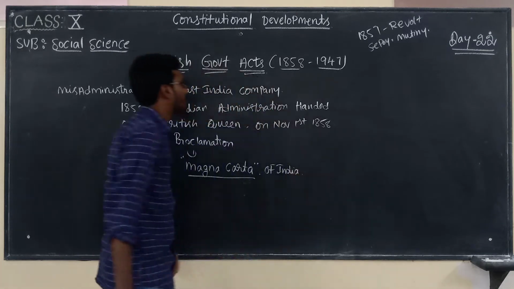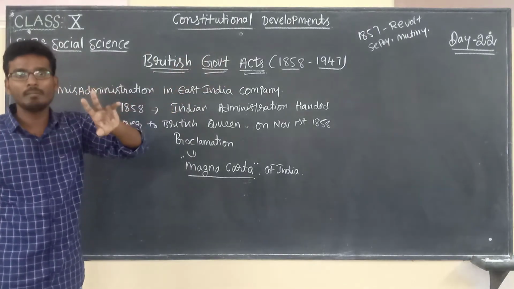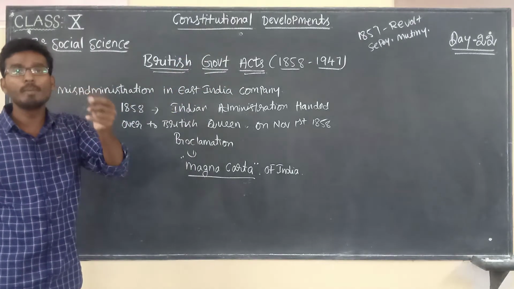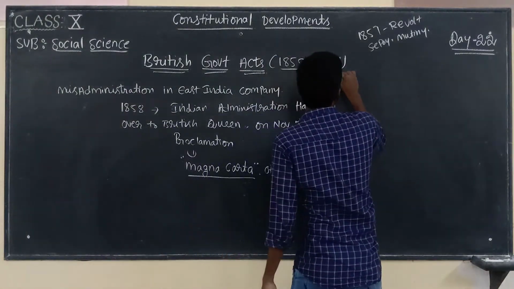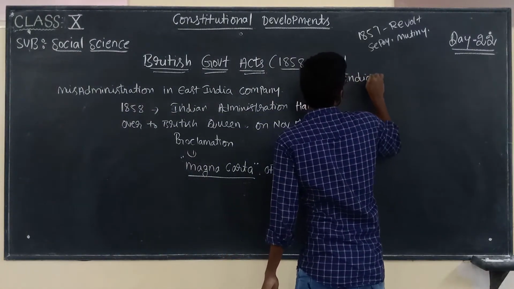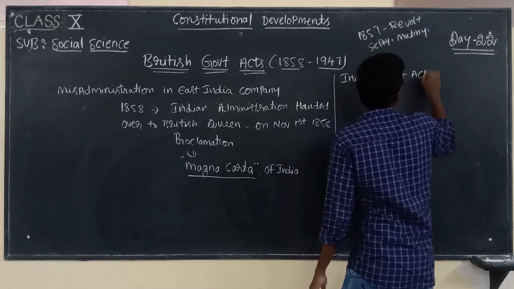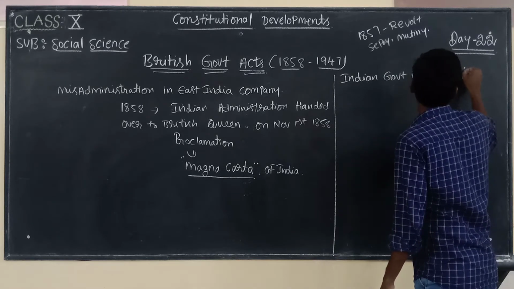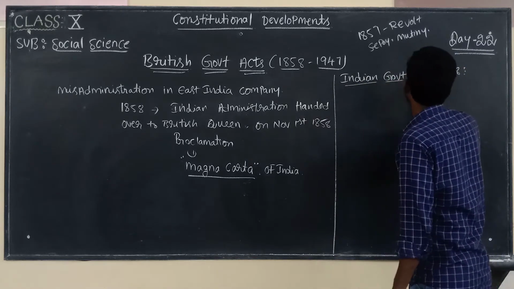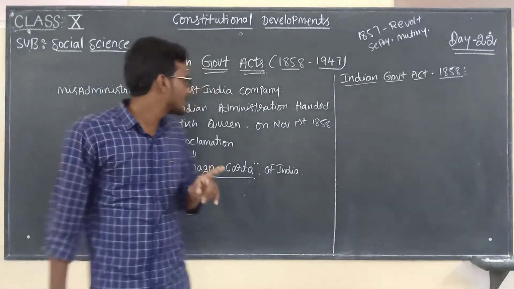In this situation, the first time the British government implemented one act that is known as the Indian Government Act 1858. So now I hope you are clear with this one, children.